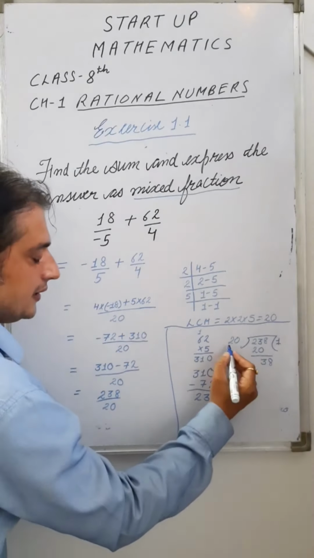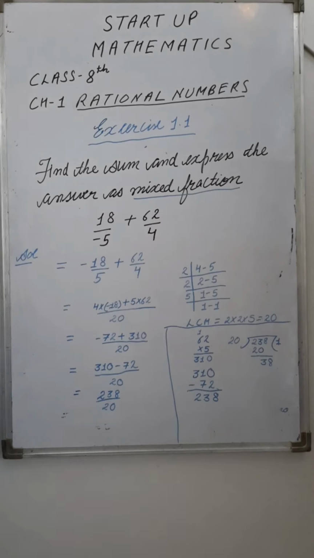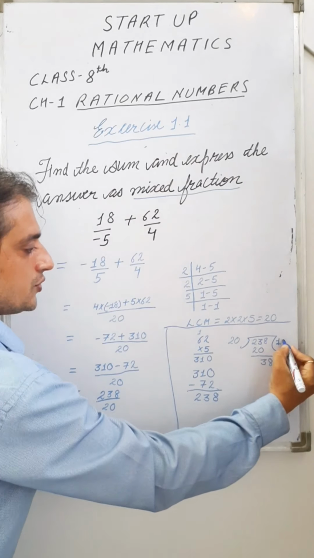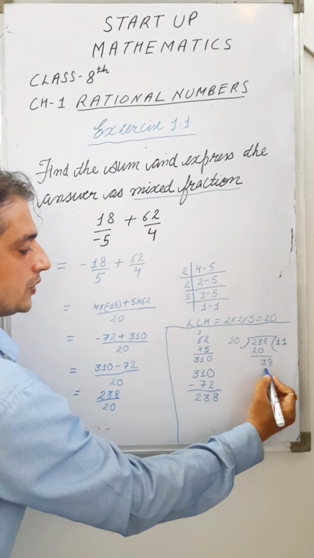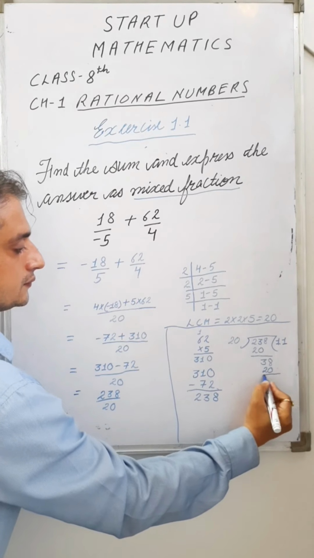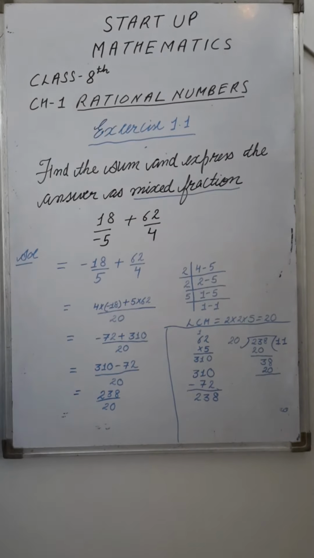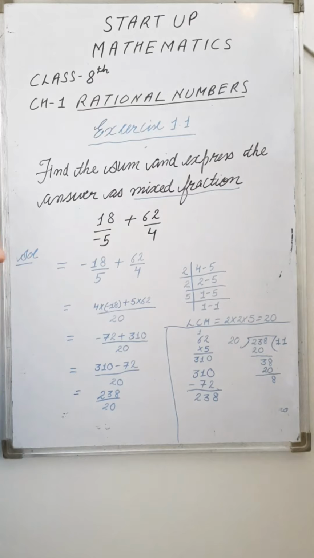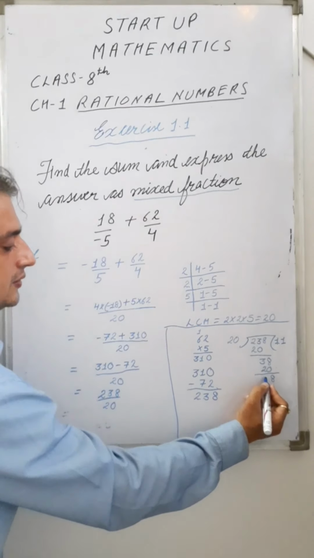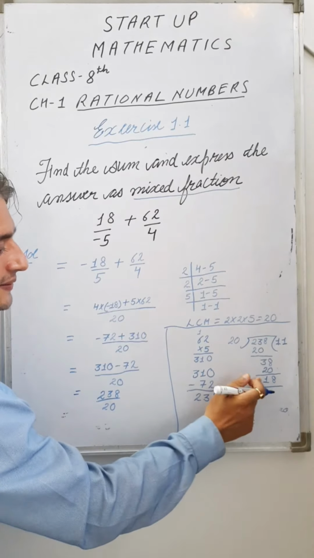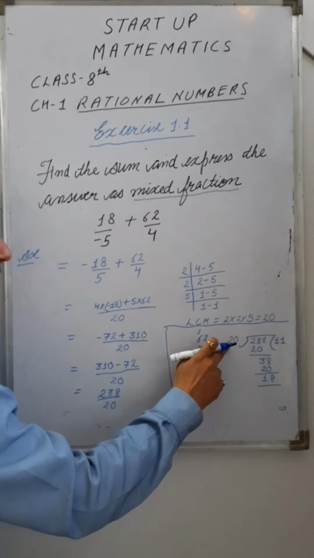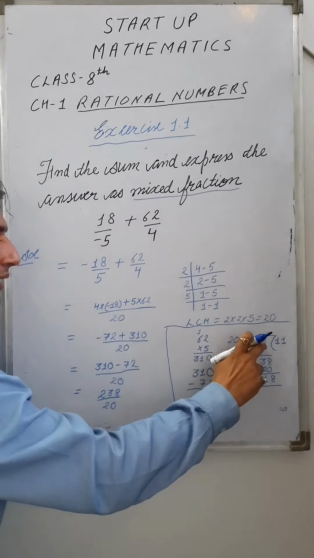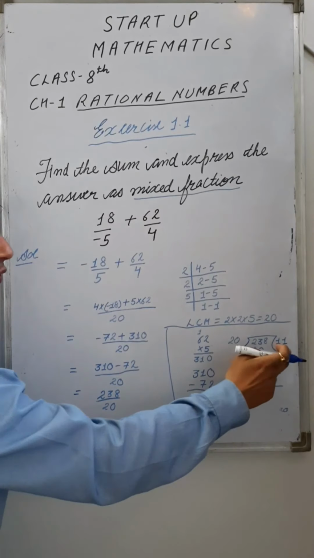Again, 20 1s are 20, 20 2s are 40. But the number 38 is smaller than 40, so I will take the quotient again as 1. So this is 20. What's the remainder left? 8 minus 0 is 8. 3 minus 2 is 1. So the remainder is 18. The divisor is 20. The dividend is 238 and the quotient is 11.